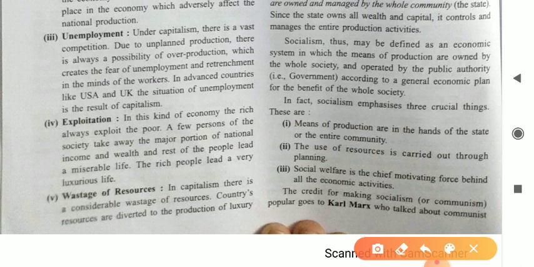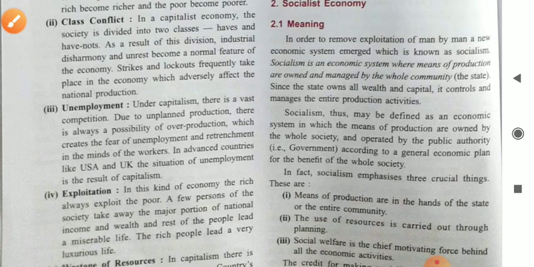In the third point, social welfare is the chief motive force behind all economic activities. In capitalism, we know that the motive is to earn profit. But in the case of socialism, the motive is only social welfare. That's why it is known as socialism, because the motive is social welfare. So these are the three main crucial things of the socialist economy.